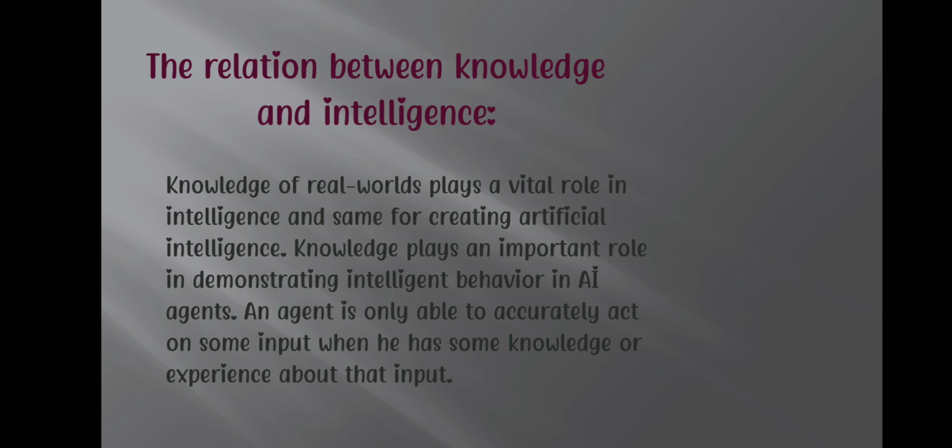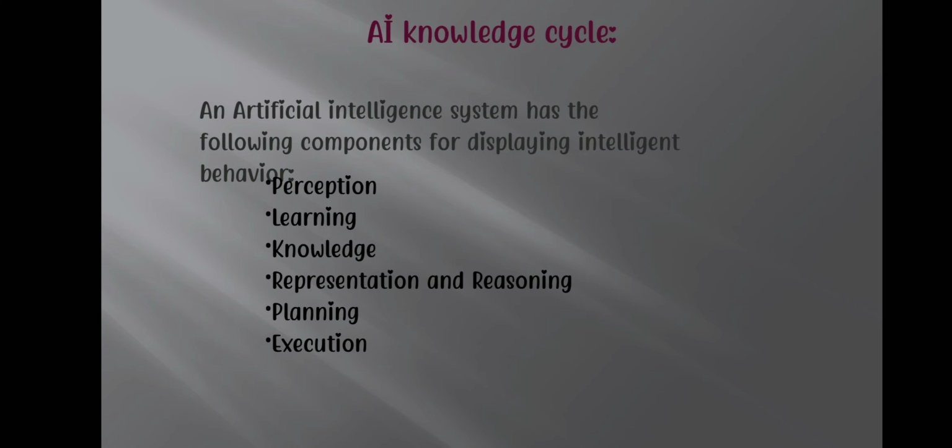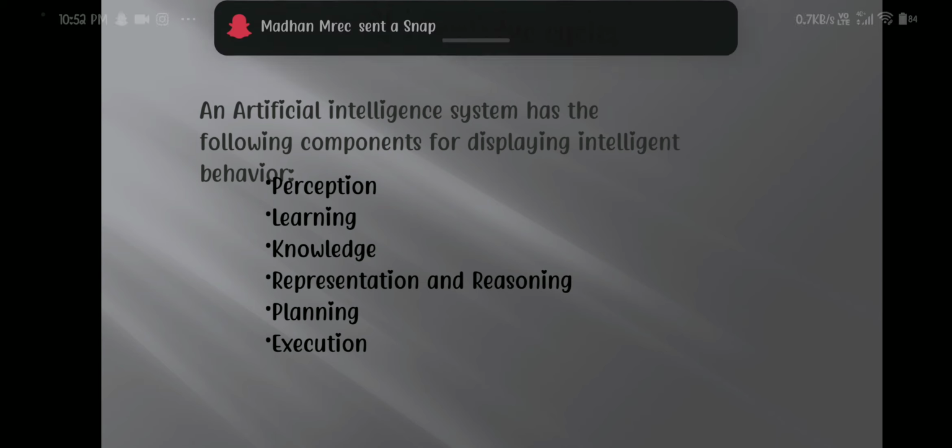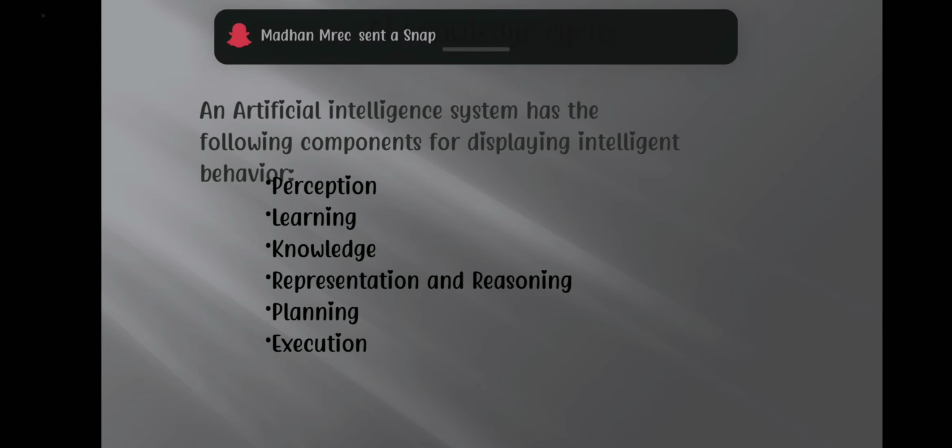A knowledge cycle. The AI knowledge cycle describes six types. They are perception, learning, knowledge representation and reasoning, planning, and execution.